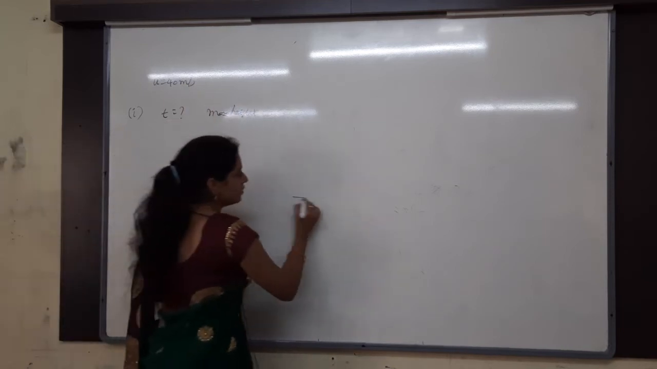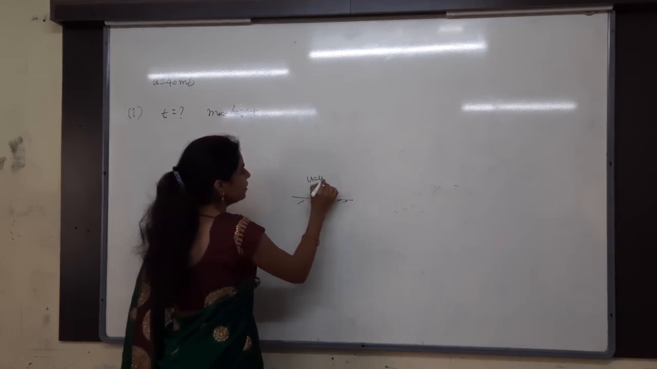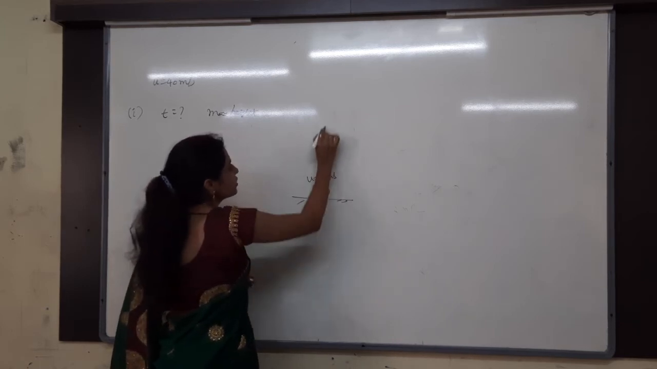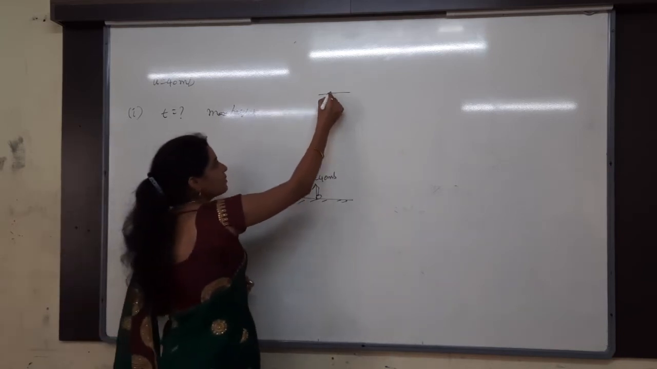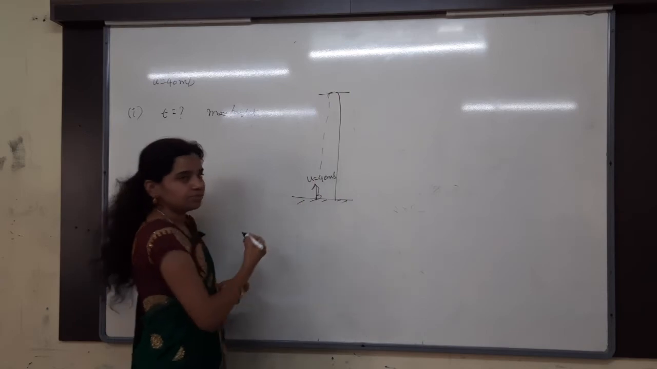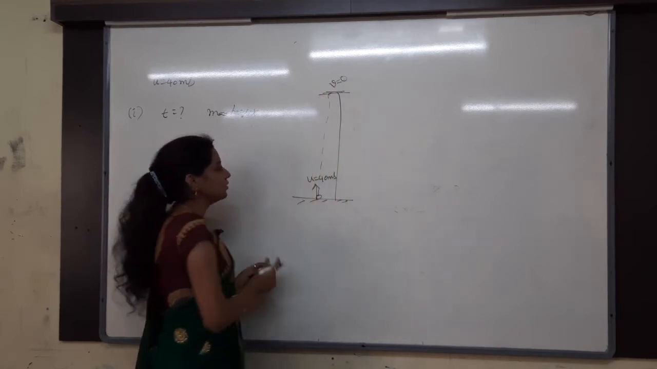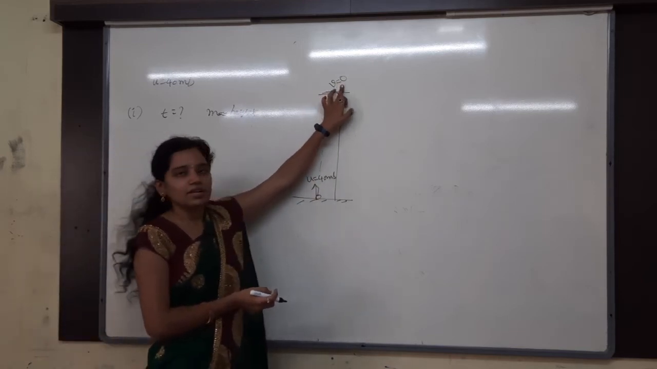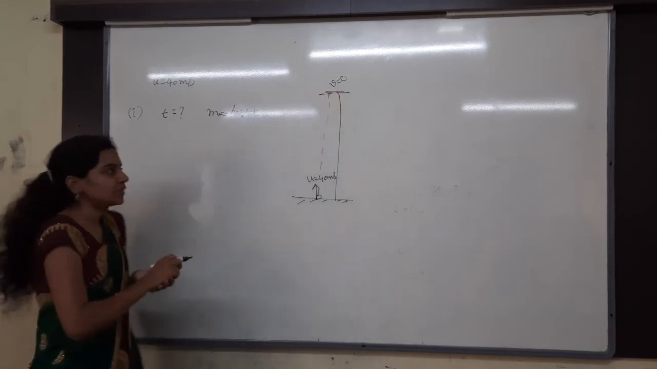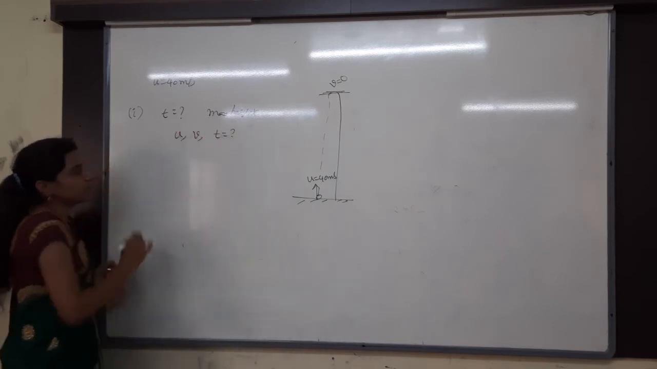After how much time it will reach the maximum height is the question. From the ground I have projected something with what velocity? 40 meters per second, so it is going upwards and then reaching the maximum height. Whenever it reaches the maximum height, what happens? It will return back again. Here the velocity is how much? 0. I have the initial velocity 40 meters per second, the final velocity 0, and I have to find out the time.